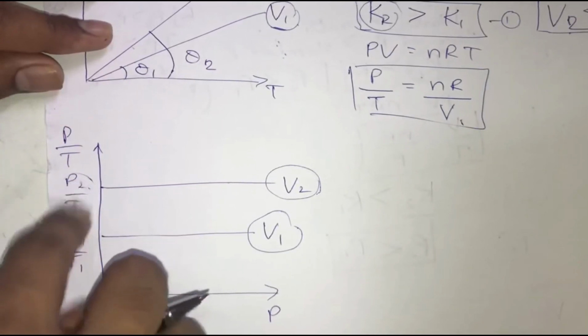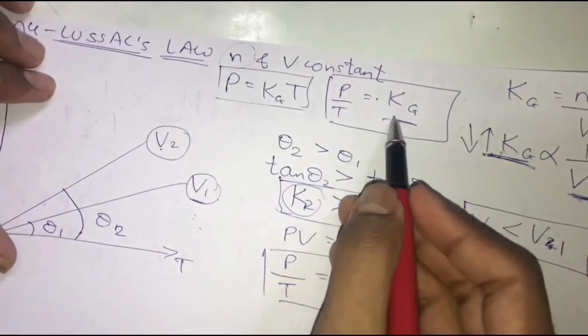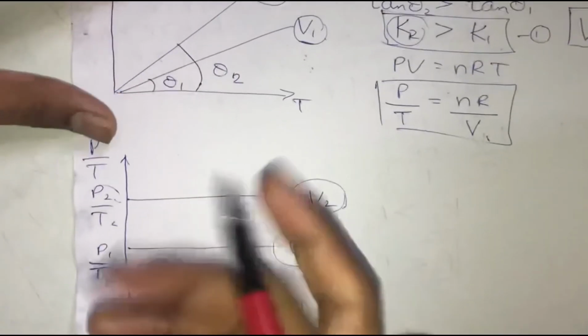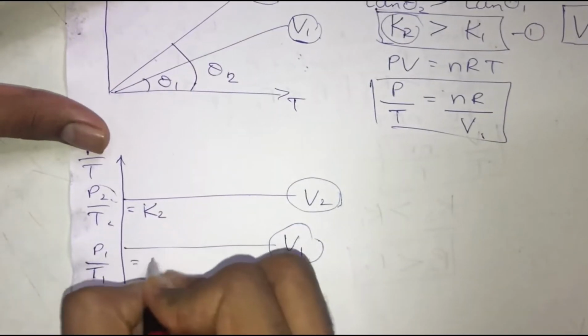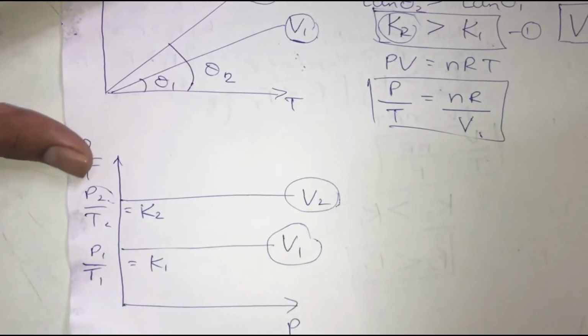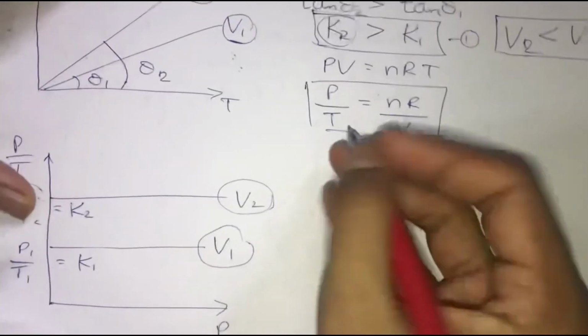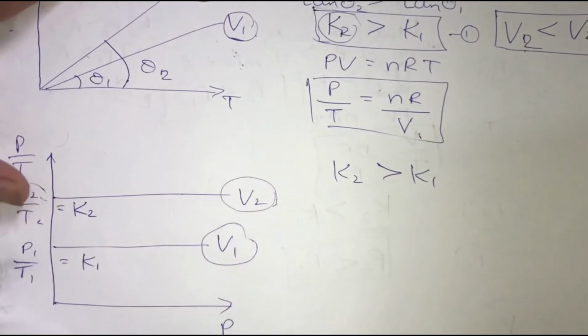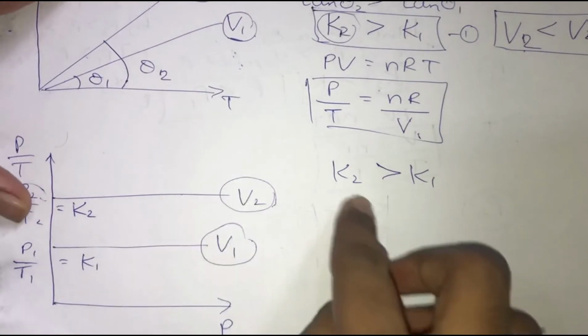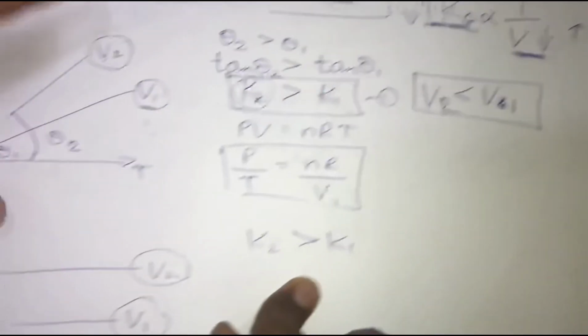This P upon T is nothing but K. So can I write this to be K2 and this to be K1? So now one thing we can observe over here is that K2 is greater than K1. Am I right?